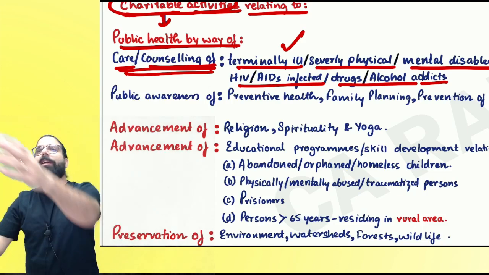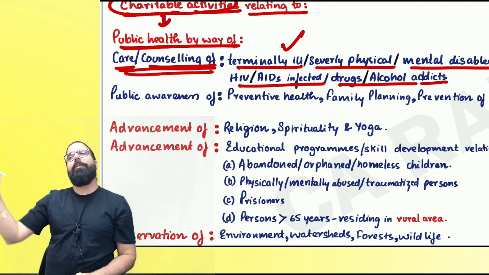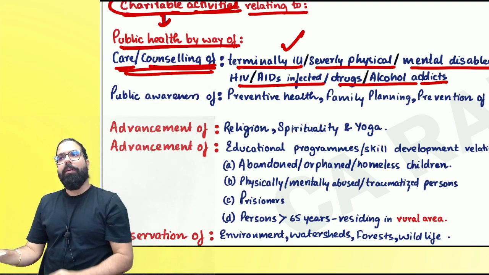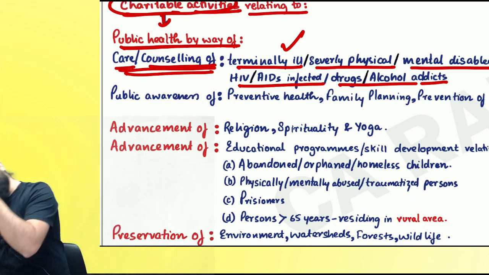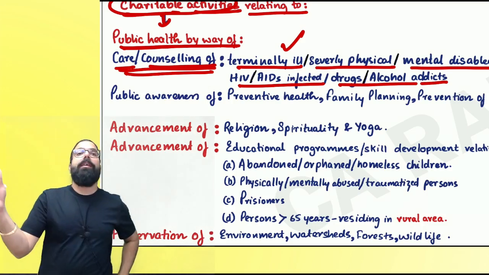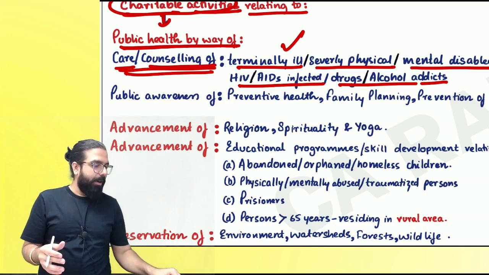Charitable institution for Venki started doing care and counseling of terminally ill people. He will get exemption. No, his service will not be exempted. He only registered under 12AA or 12AB. Venki is telling I became the bakra of the class.